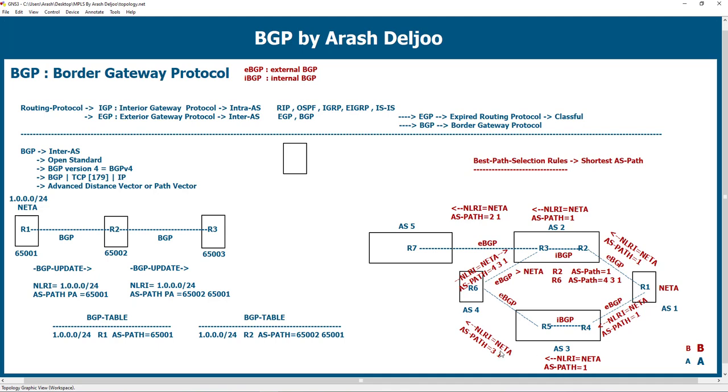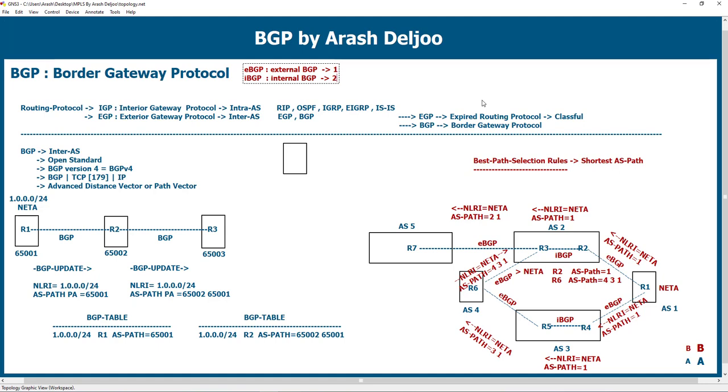We will talk about EBGP and IBGP in many concepts and configurations. But to start, we begin with EBGP, and then after some explanation about EBGP, we will talk about IBGP or internal BGP.